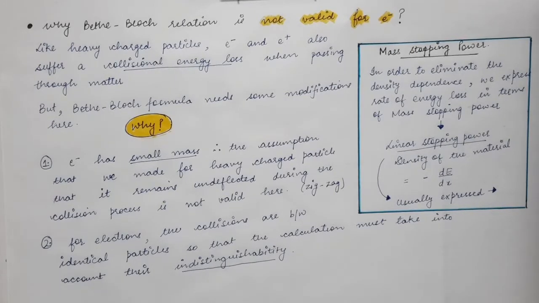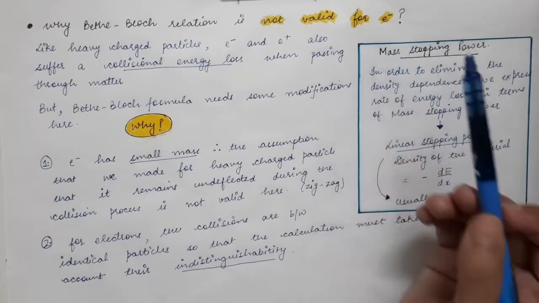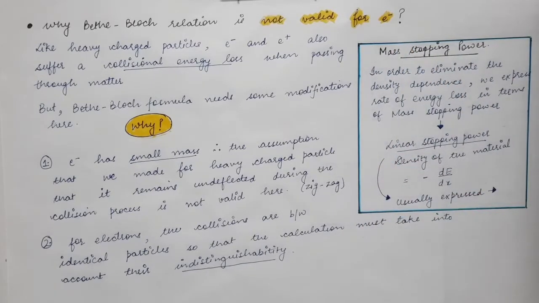And what are the reasons that this formula is not valid for electron and positron? The first reason is that the electron has a very small mass as compared to the heavy charged particles which we were discussing. The heavy charged particles like proton, deuteron, and alpha particle have a mass that is very large as compared to that of electron and positron.